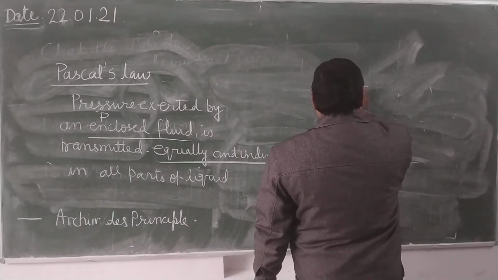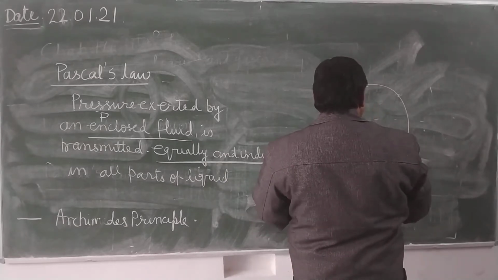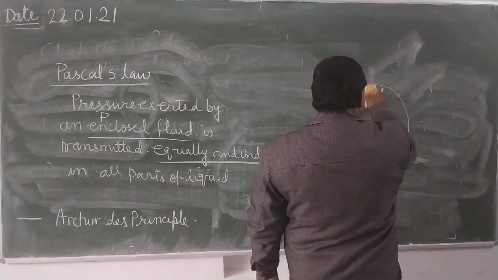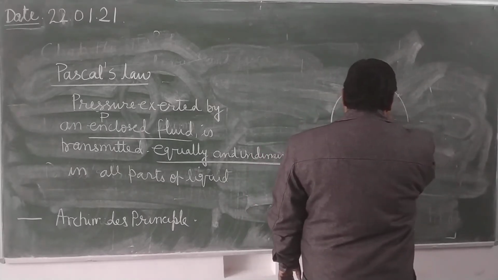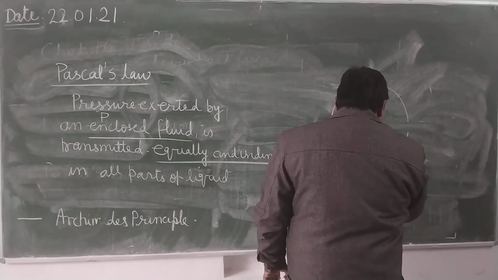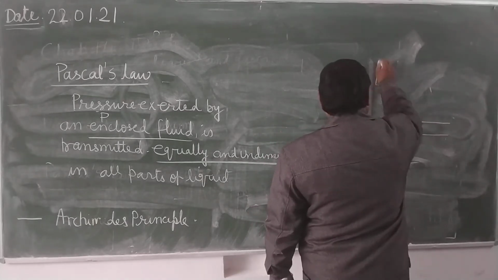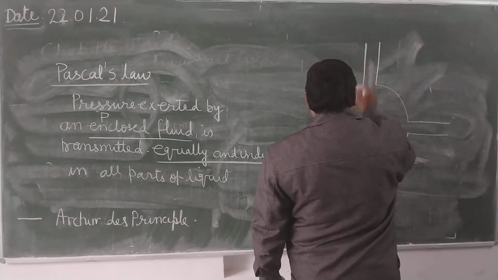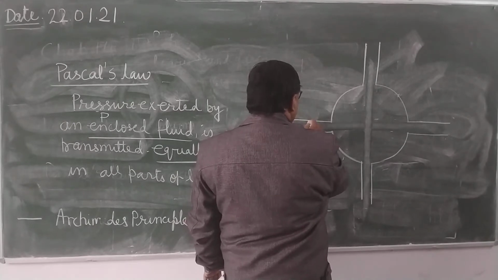Here this is a glass sphere, just like a football, and four pistons are fixed here. These pistons are of the same size. These pistons are airtight pistons.